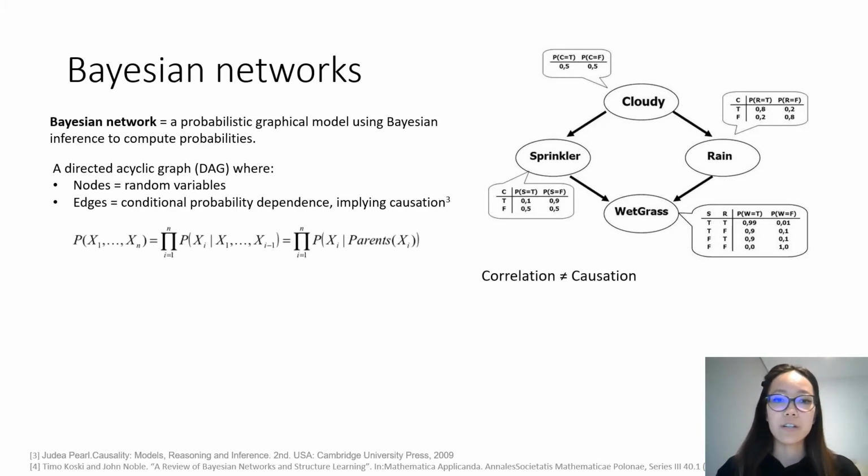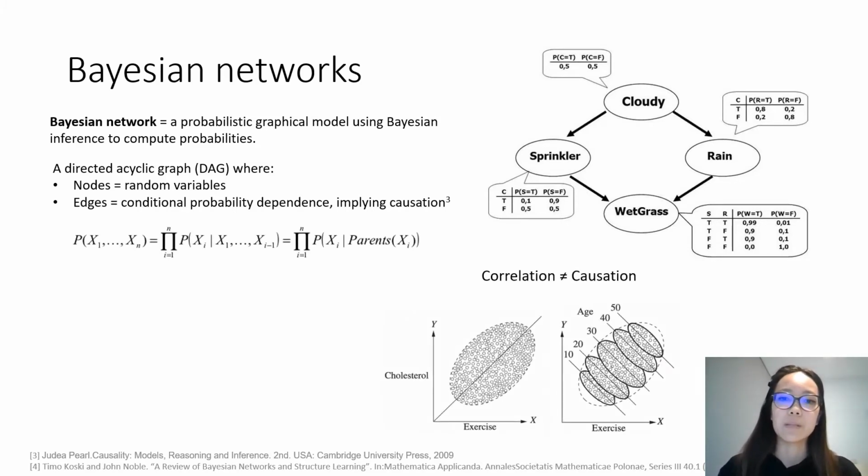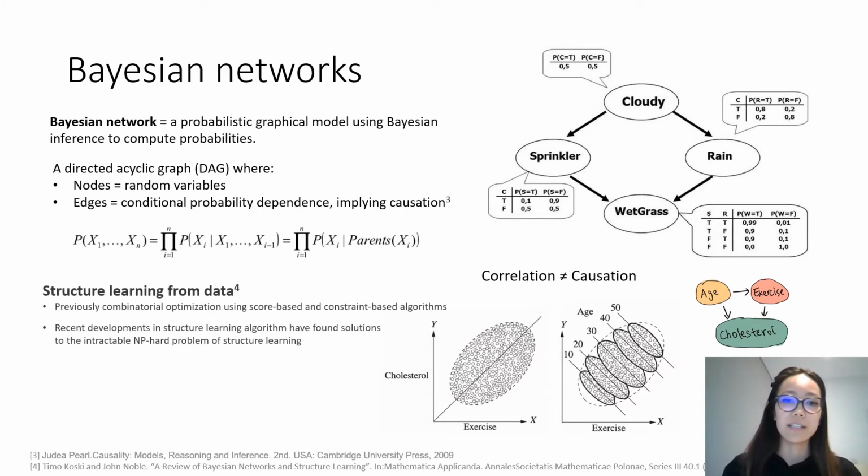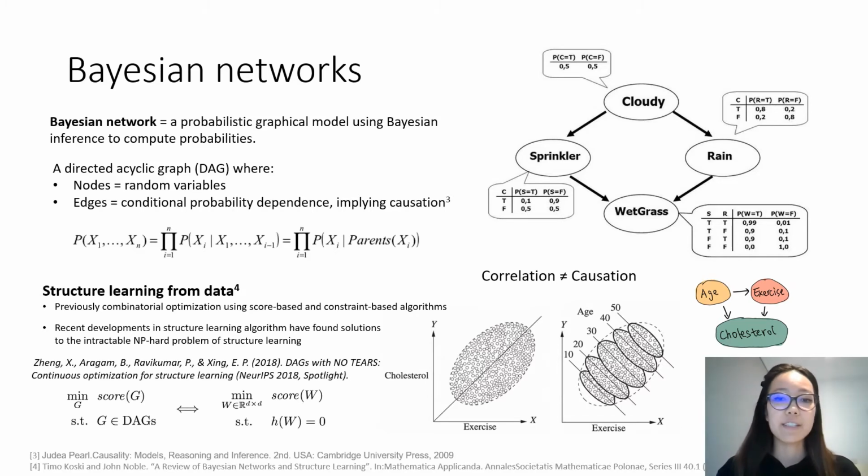Famously, correlation is not causation, and you may be aware of Simpson's paradox as a prime example. Bayesian networks allow the detection of this and many other benefits, so it's not surprising that they have been applied to medical diagnostics since the early 90s. However, limitations in computational approaches have hindered their application, but luckily, recent developments have found mathematical solutions to this intractability, as outlined in this recent breakthrough paper, the NOTEARS algorithm, which we have applied in our project.